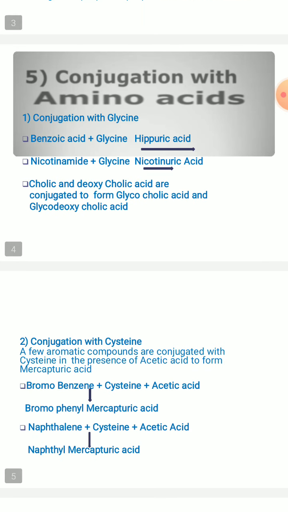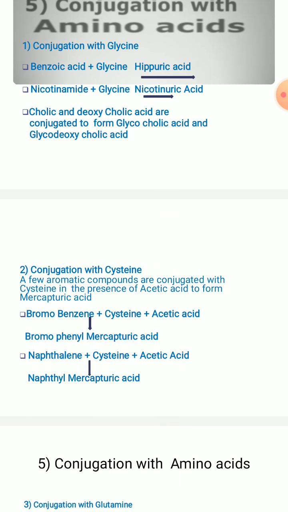Coming to the next, conjugation with the amino acid cysteine. A few aromatic compounds are conjugated with the cysteine molecule, in the presence of acetic acid, to form mercapturic acids. Bromobenzene is condensed with cysteine, conjugated with the cysteine molecule in the presence of acetic acid. This results in the formation of bromophenyl mercapturic acid, the conjugated product you observe.